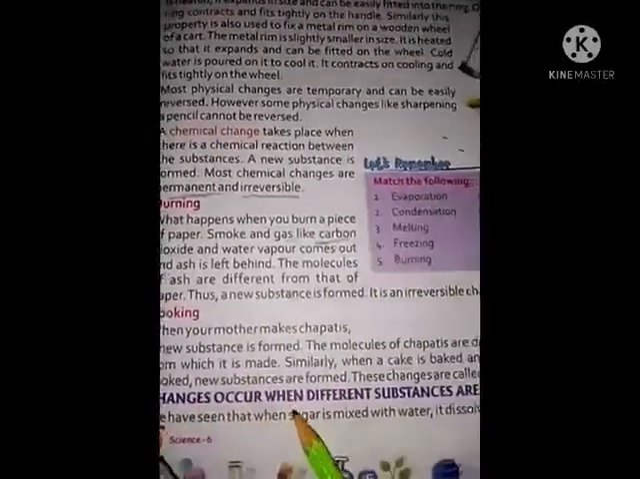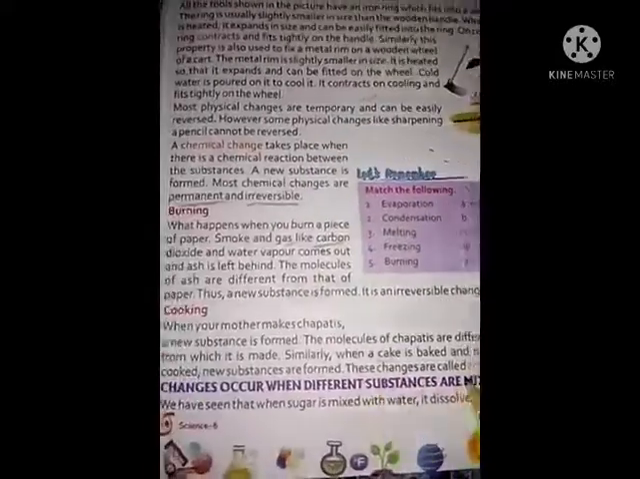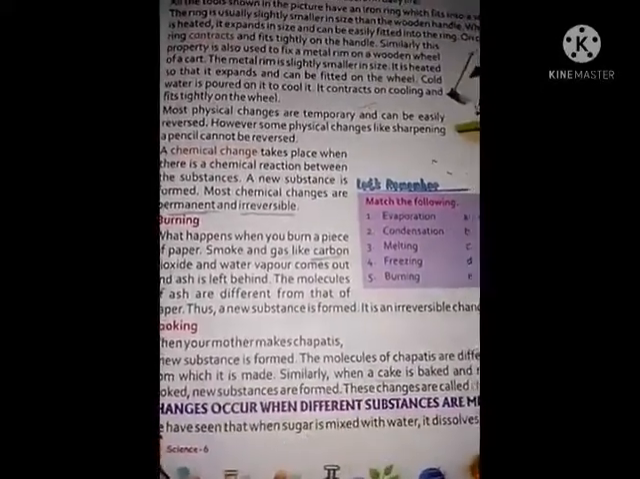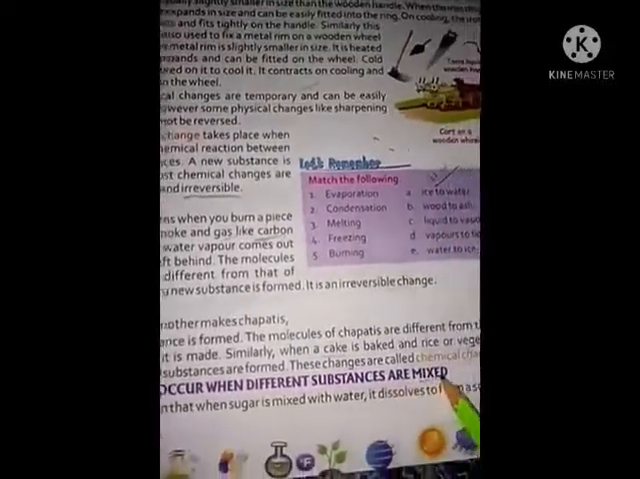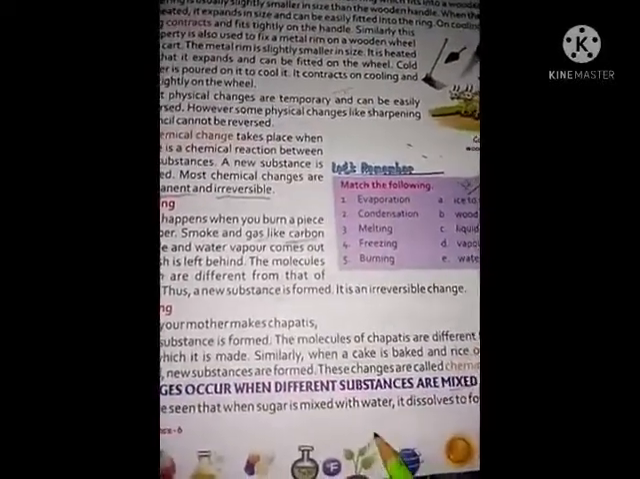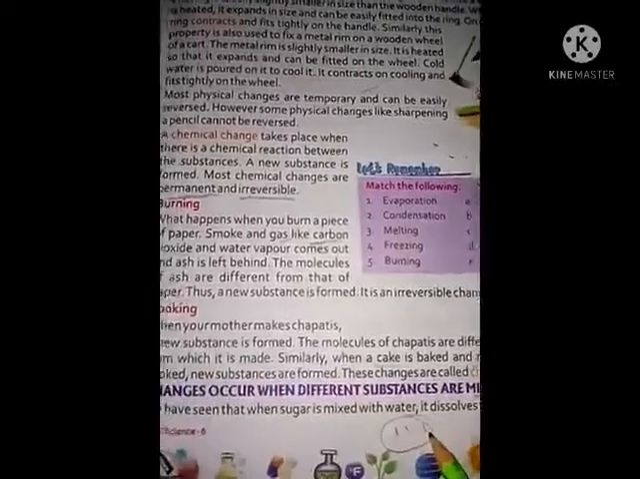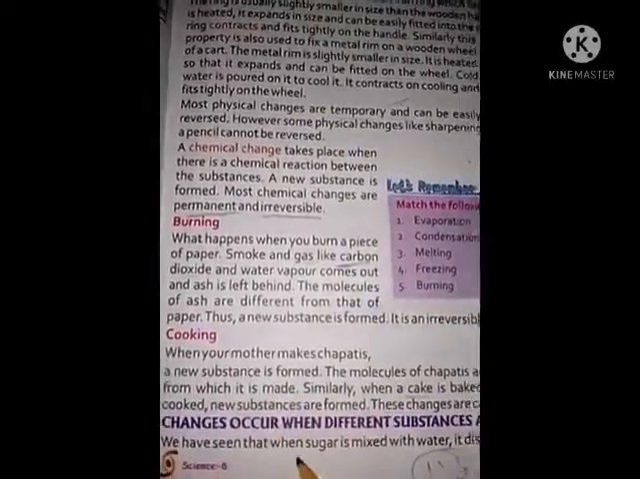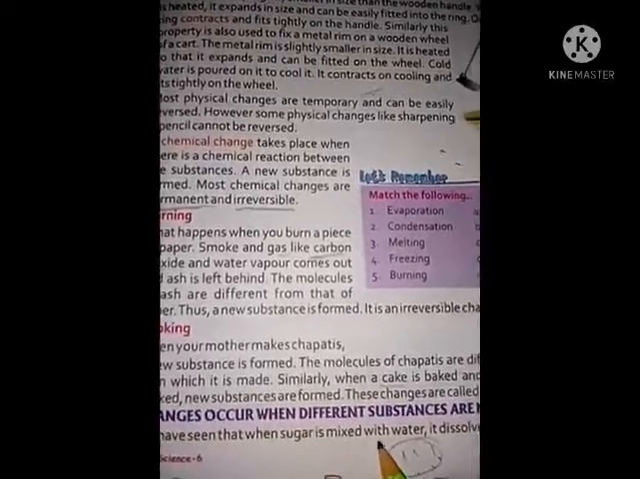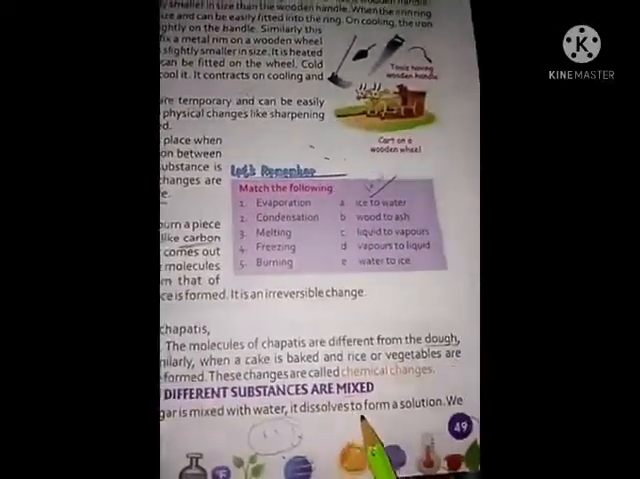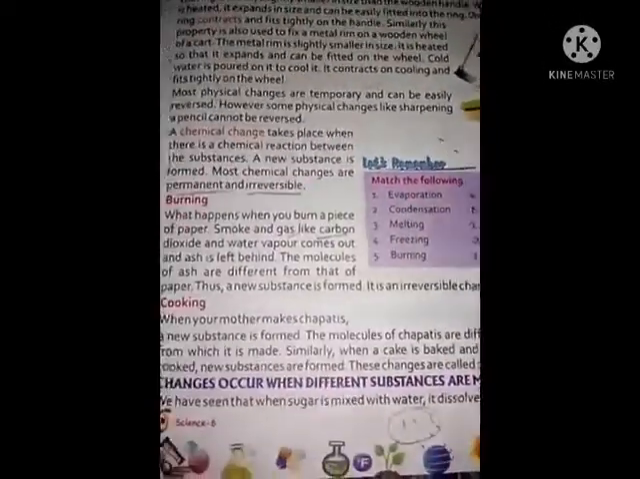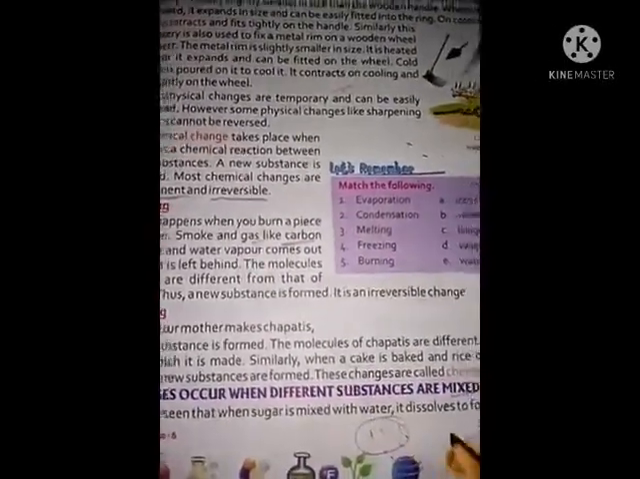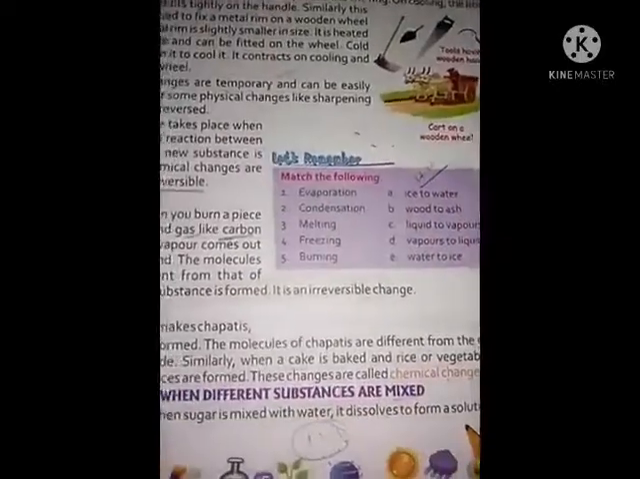Changes can occur when different substances are mixed. If you mix different types of substances together, then changes will occur. We have seen that when sugar is mixed with water, it dissolves to form a solution.